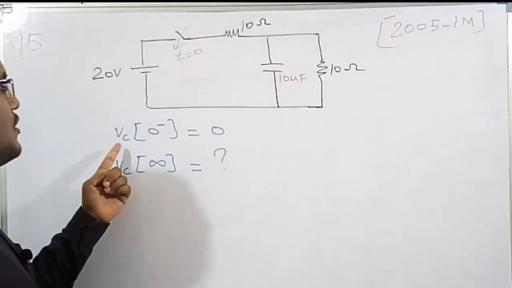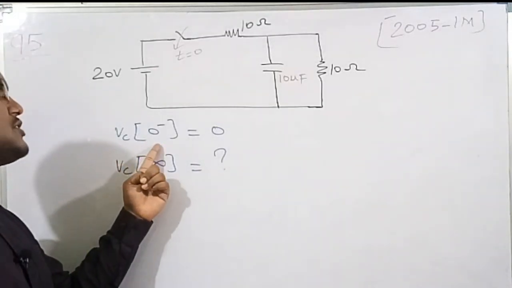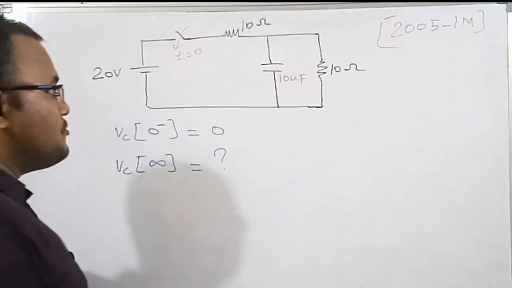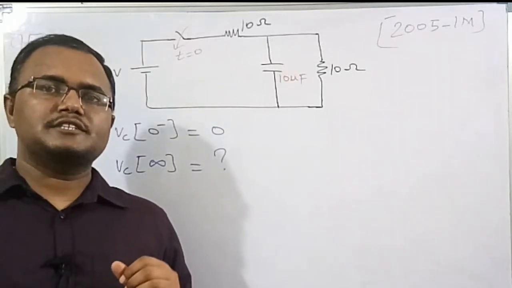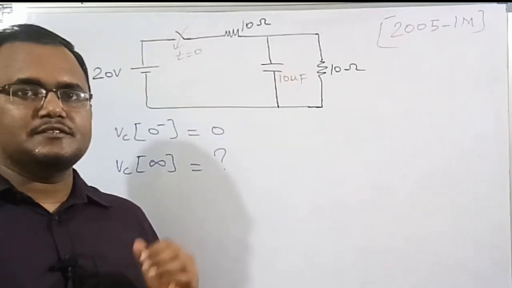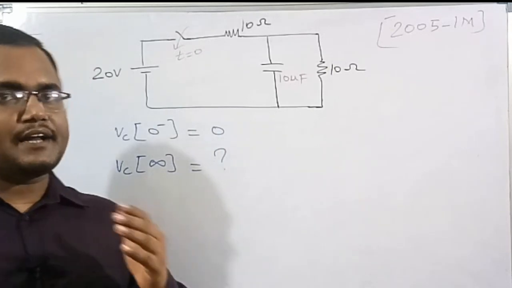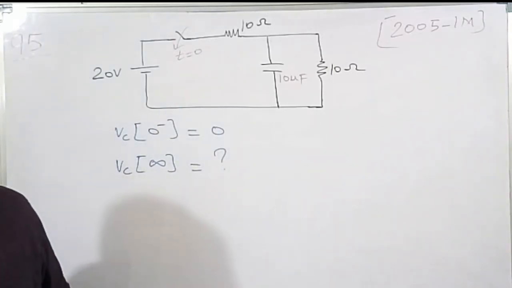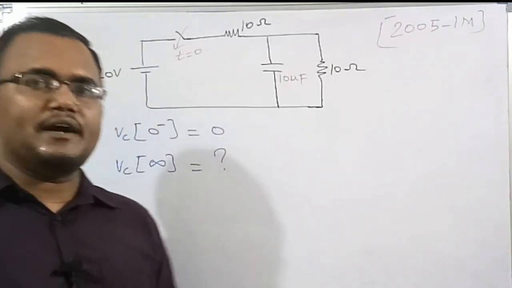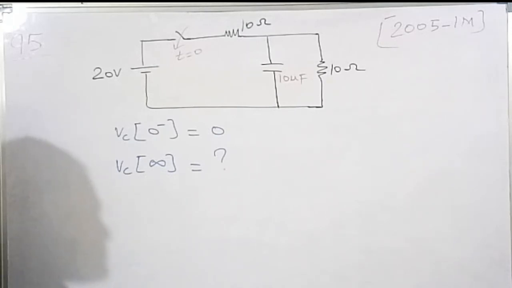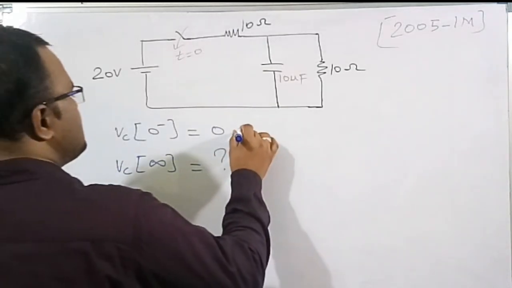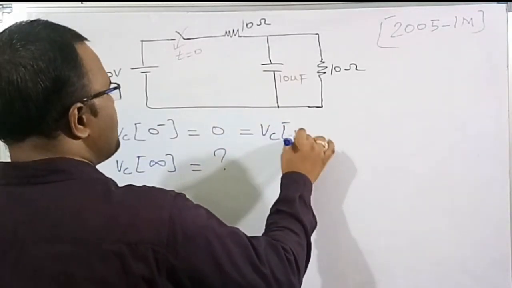See here, they have given that the voltage across the capacitor at instant t is equal to 0 minus is 0. So the property of the capacitor is that the capacitor voltage doesn't change instantaneously. It increases in a slow fashion, in an exponential manner. The capacitor voltage doesn't change instantaneously before or after closing the switch, so Vc of 0 minus is also equal to Vc of 0 plus.